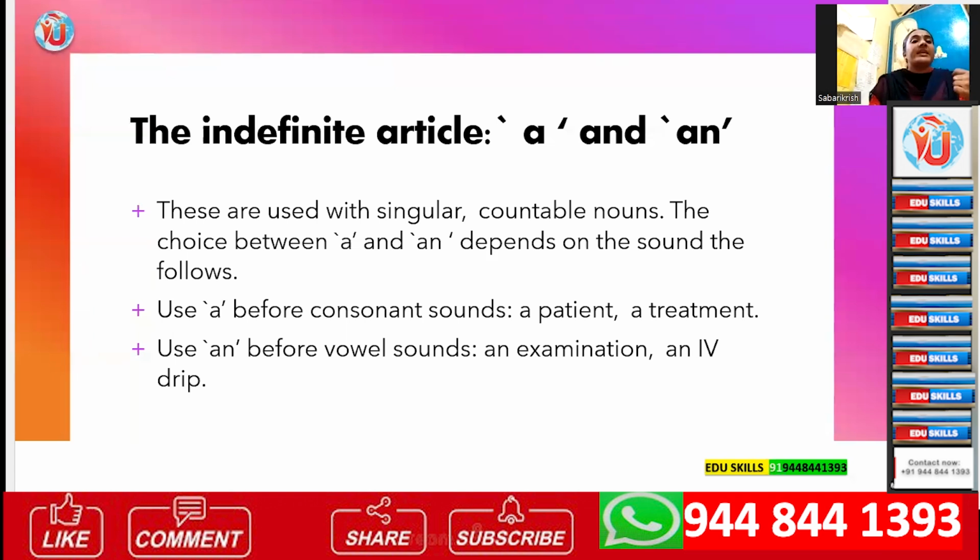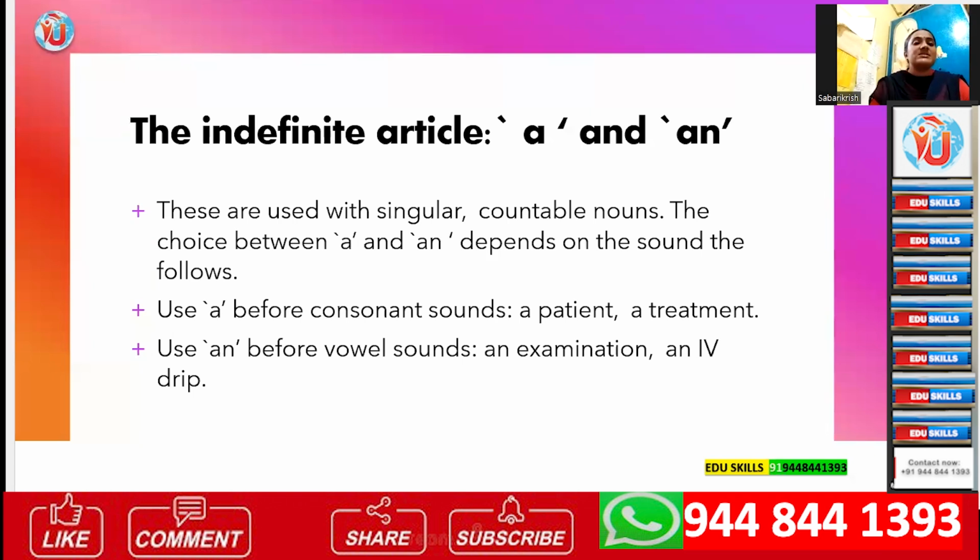Then the indefinite articles, a and an. They are used with singular, countable nouns. And a or an depends on the sound. An is used before a vowel sound: A, E, I, O, U. A is used before a consonant sound, the remaining letters.